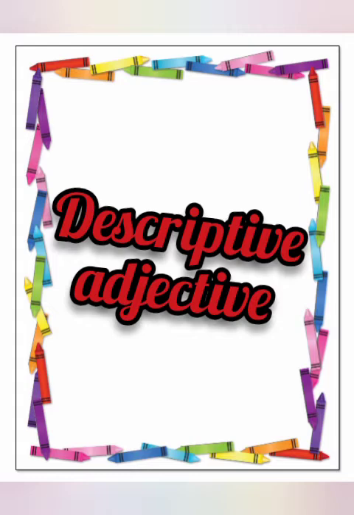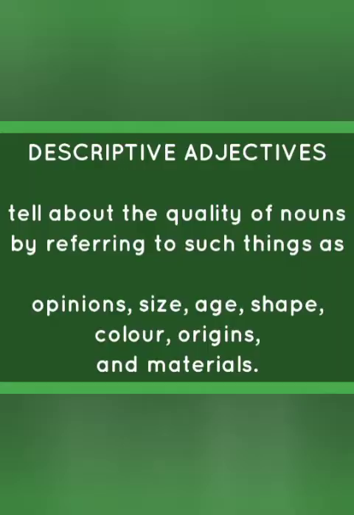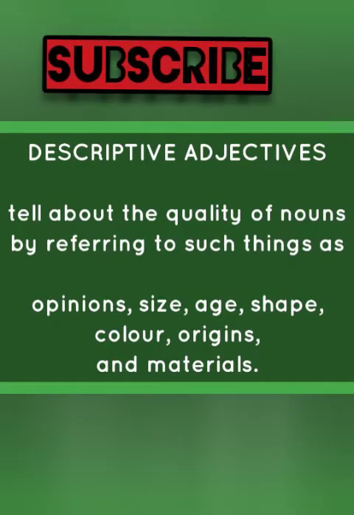As I have earlier told you in my previous video of adjectives, there are a total of 8 kinds of adjectives. These 8 kinds are descriptive, demonstrative, distributive, interrogative, numeral, quantitative, proper, and possessive. And I'm going to start with the descriptive adjective. This adjective tells us about the quality of nouns.